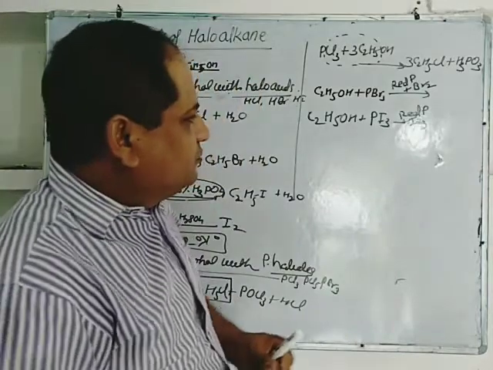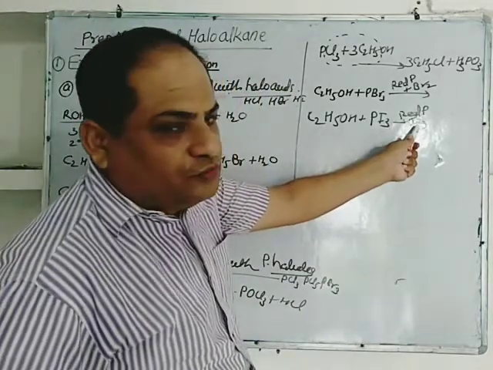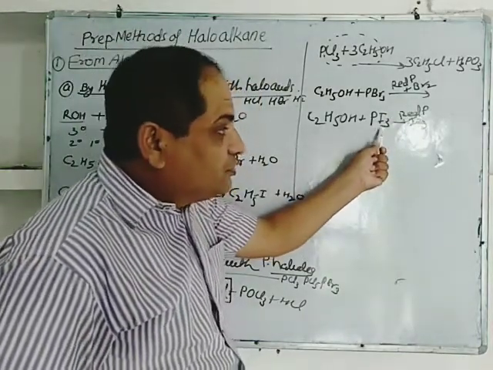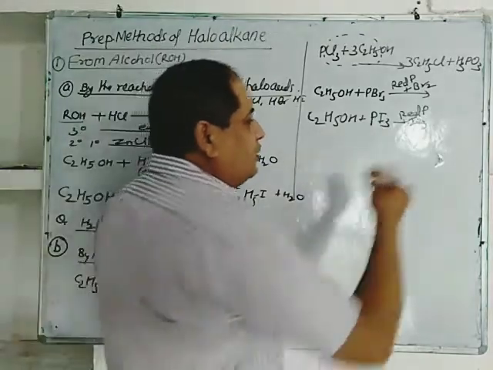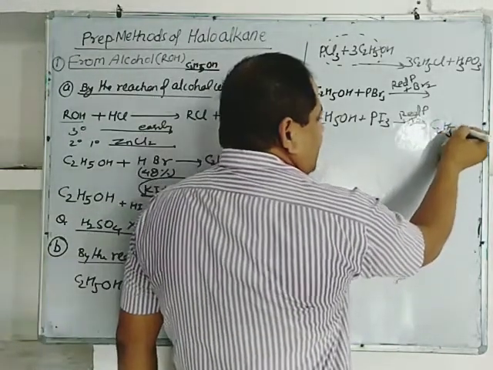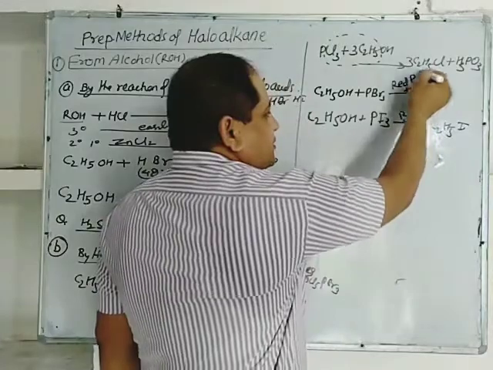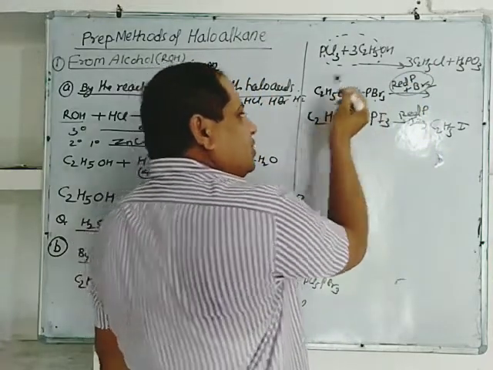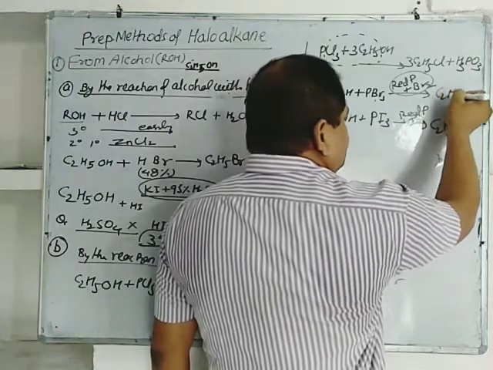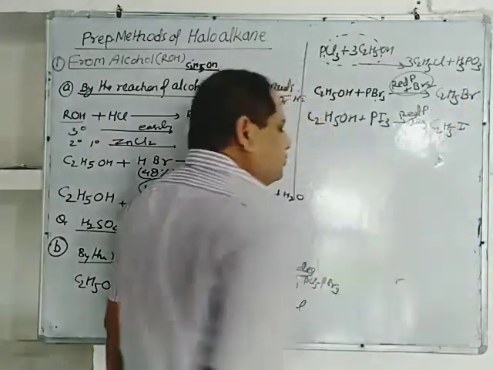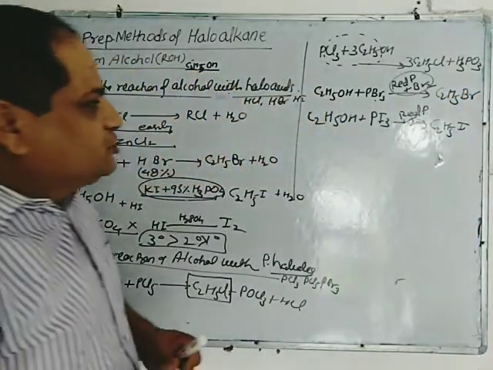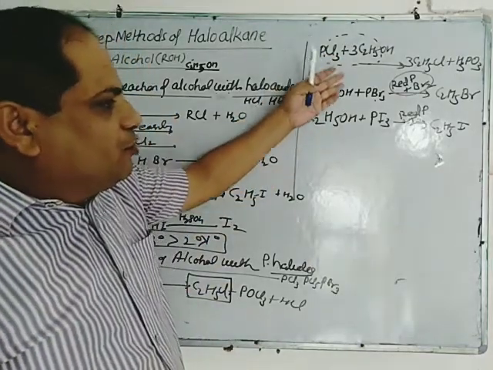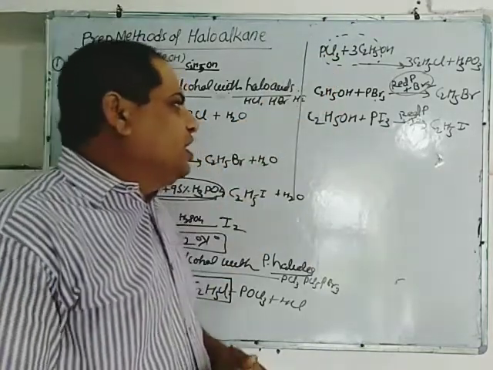This mixture, red phosphorus plus I2, produces PI3, which reacts with alcohol to give C2H5I. Similarly, the other mixture produces PBr3, which reacts with alcohol to give C2H5Br. In this way, chloroalkane, bromoalkane and iodoalkane can be obtained.